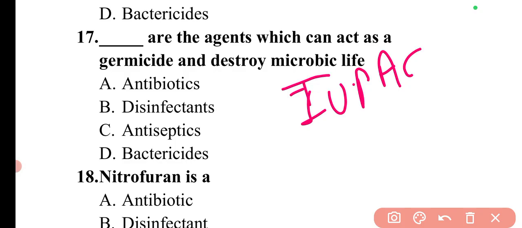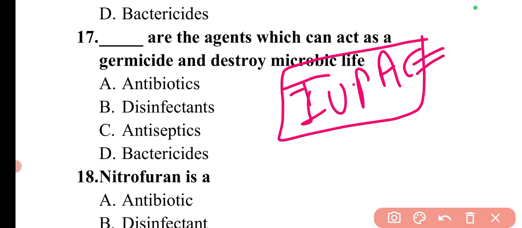Apart from this the question can come, but as this part is very lengthy and exhaustive, we need to limit our structures, so that if the question comes from IUPAC names, it would be easy for you to recall the things. Otherwise there are hundreds of drugs, so the question can come from anywhere.